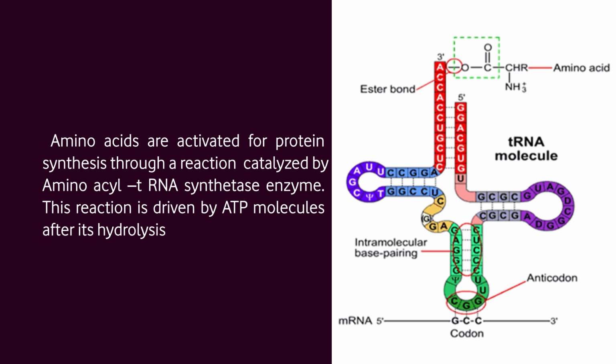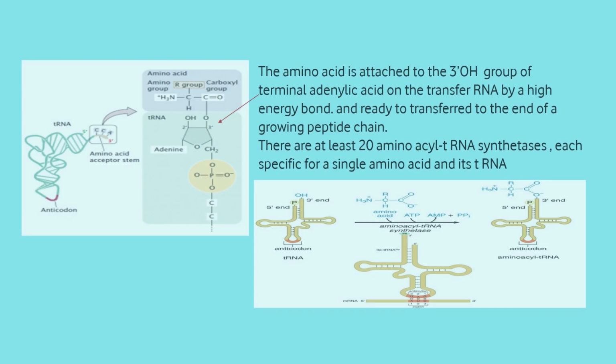This reaction is driven by ATP molecules after its hydrolysis. This is the structure of transfer RNA, where we can see acceptor arms and anticodon region. Amino acids are activated for protein synthesis after a reaction between amino acids, transfer RNA and ATP, catalyzed by amino acid transfer RNA synthetase enzyme. The amino acid is attached to the 3' hydroxyl group of terminal adenylic acid on the transfer RNA by a high energy bond and is ready to transfer to the end of a growing peptide chain.